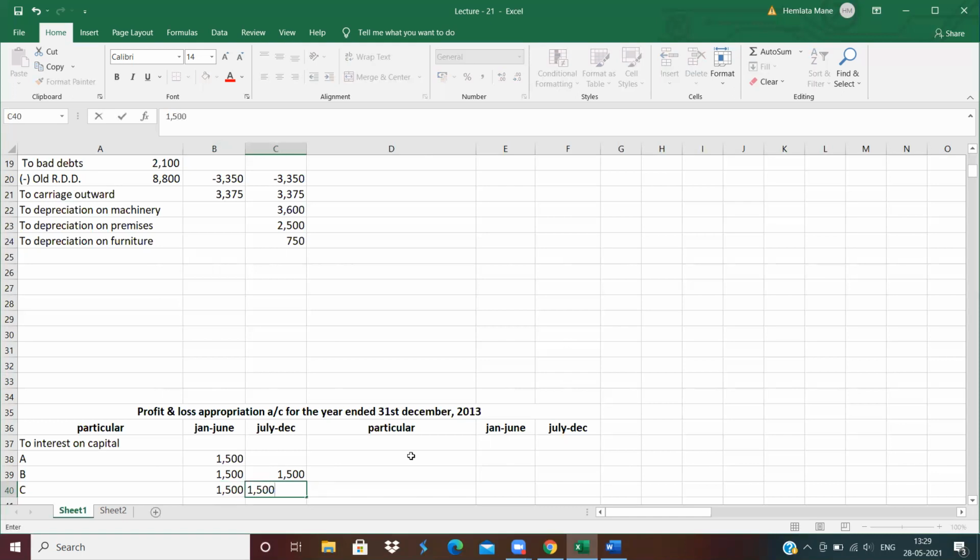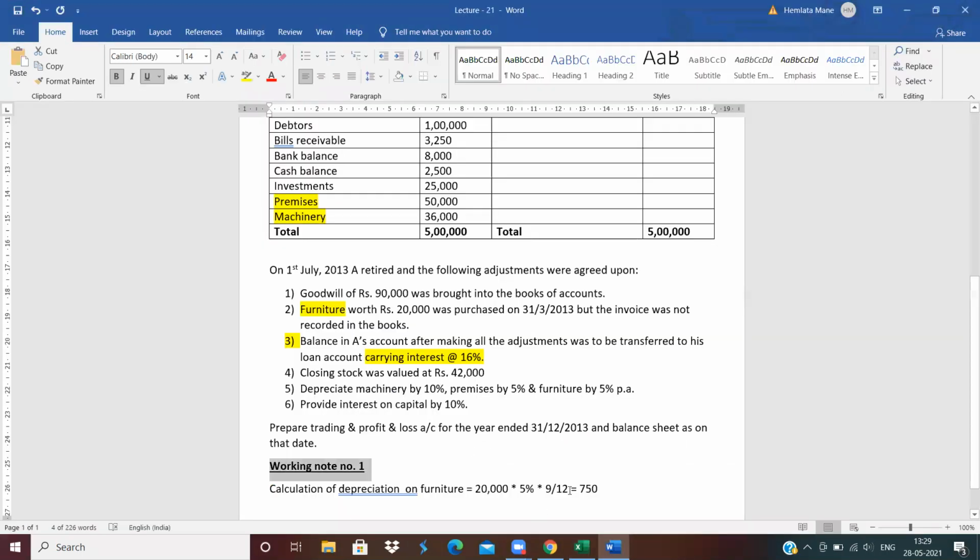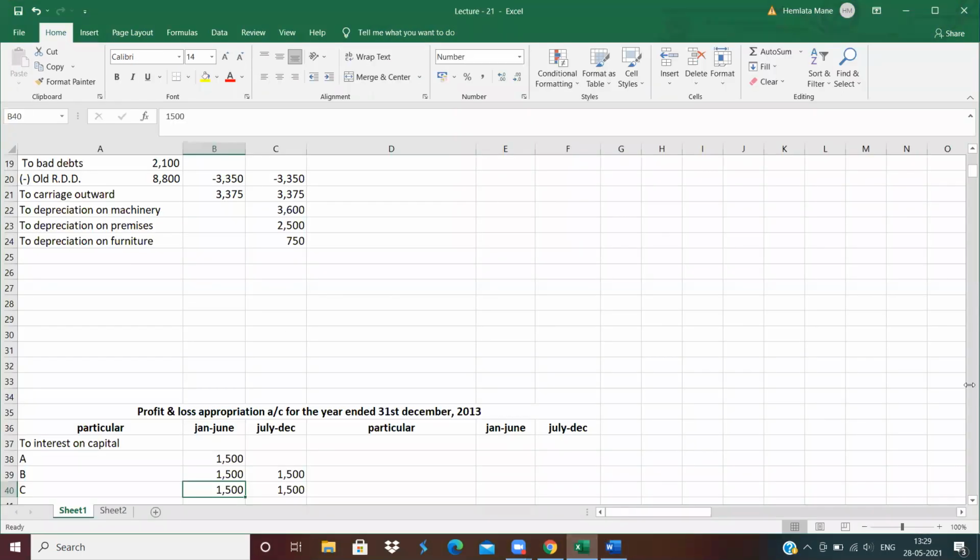Clear how to calculate? Because A was in the business only for 6 months, so 30,000 into 10% into 6 months. So interest on A's capital is 1,500. Interest on B's capital is 3,000, and distribute this amount equally. Interest on C's capital is 3,000. Distribute this amount equally. Clear? Now, who is retired from the business? A is retired from the business.